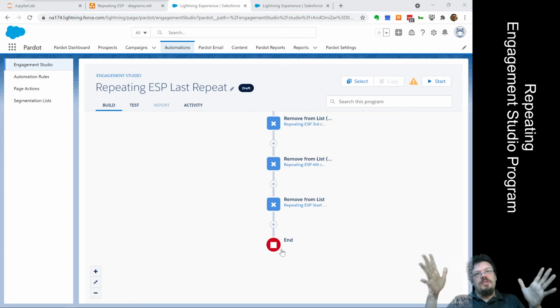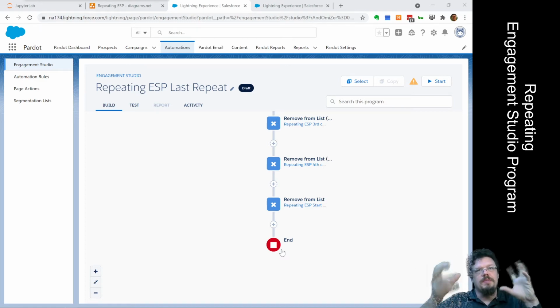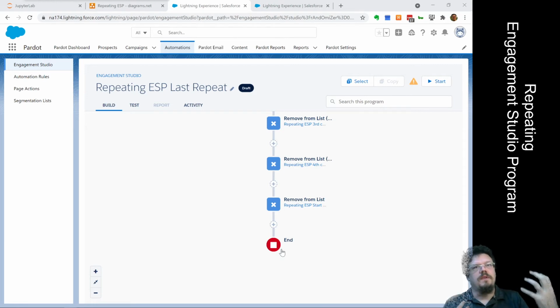So we have all these steps, and we can go through these sequentially over the course of probably about 5-10 minutes per Engagement Studio program, by the time the lists update and turn on, turn off, and do all that stuff. So the behavior we're going to see is a prospect can fill out a form today. They'll get added to that static list. The first Engagement Studio program will run with it. We'll do the stuff, and then we'll remove from the list.